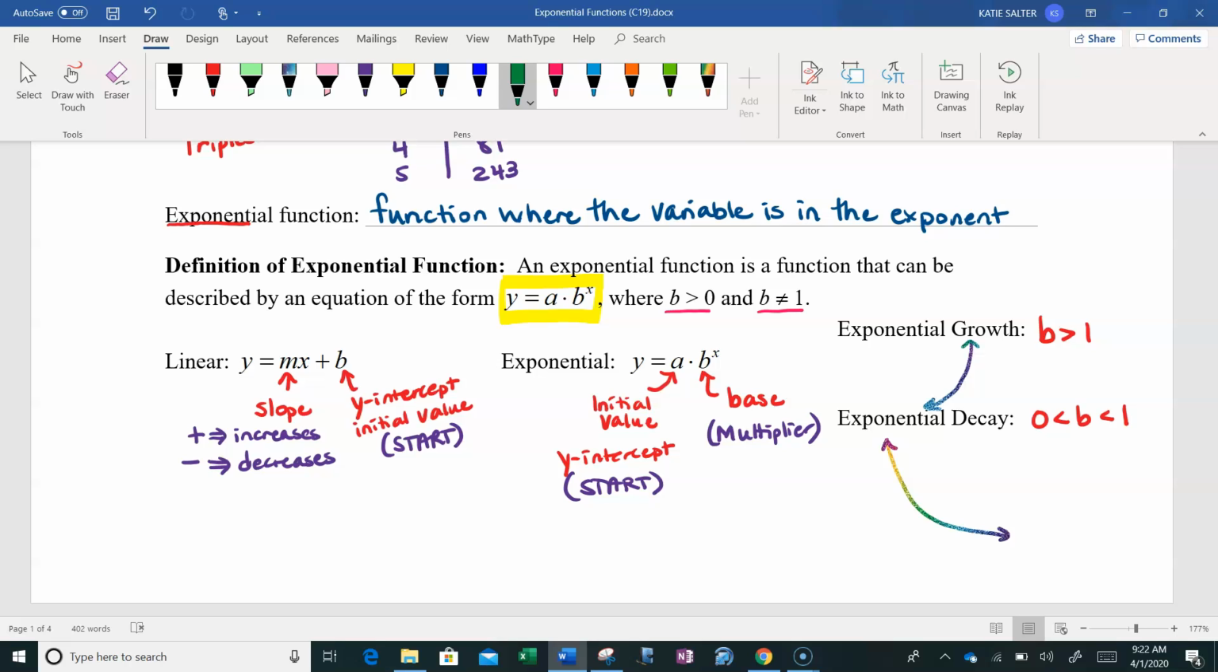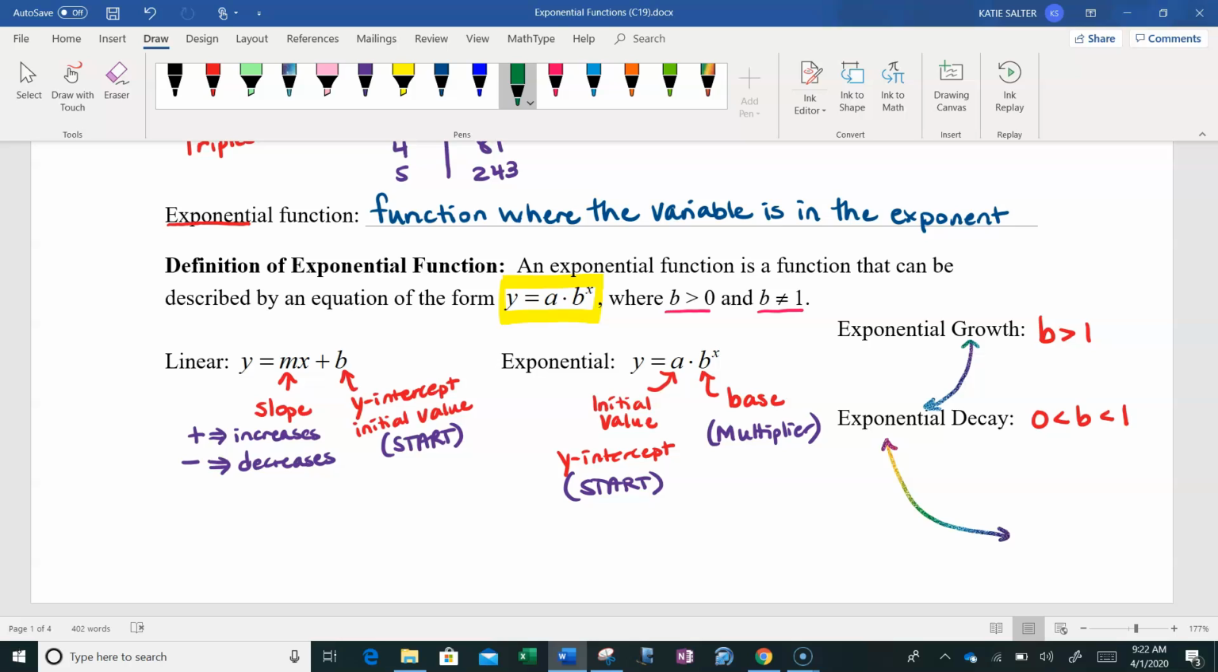Where anytime we multiply by a number between 0 and 1, it is going to decay. In other words, it's going to decrease. So we use these words, exponential growth, exponential decay. Would the function be increasing? Would the function be decreasing?